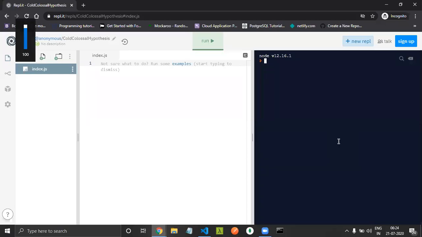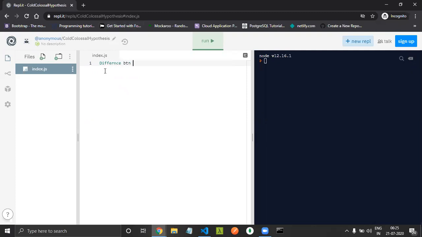Hello everyone. Today we will discuss the difference between a JavaScript object and JavaScript Object Notation, named JSON. As usual, I'm on Replit and Node.js. So let's see what the difference is.